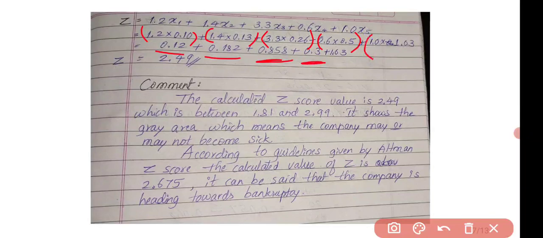1.0 multiplied by 1.03 will give you 1.03, because it has been multiplied by 1. It will give you the same value. And the answer of Z is 2.49. This is our Z value. Now, the main thing is that we have to comment on it. The calculated Z score value is 2.49, right?